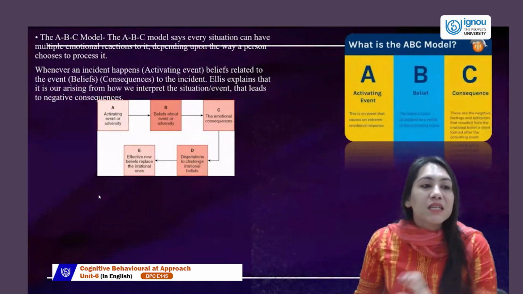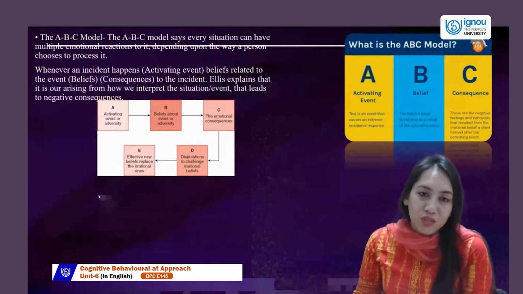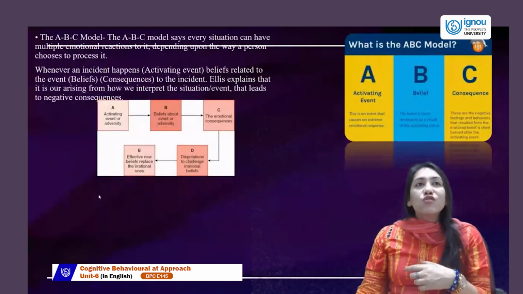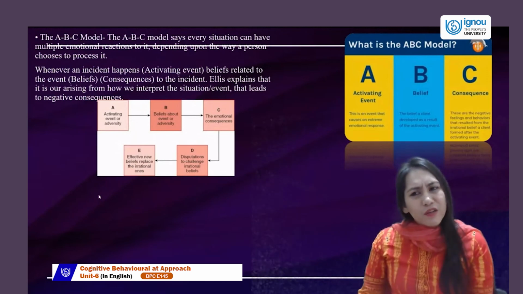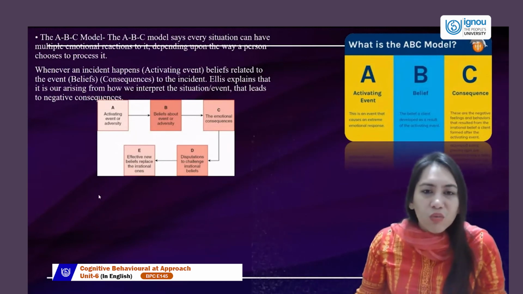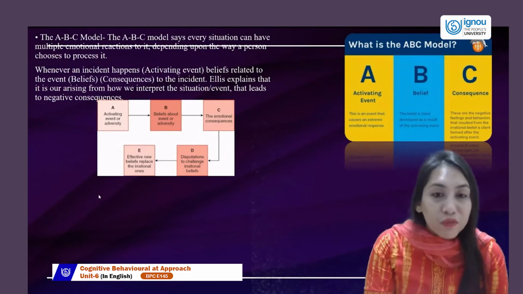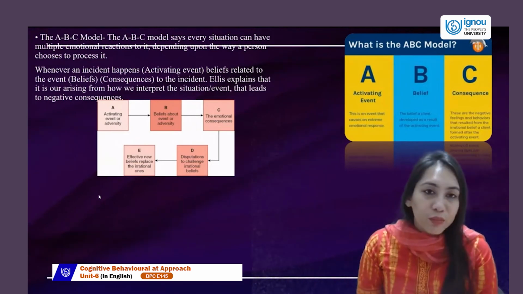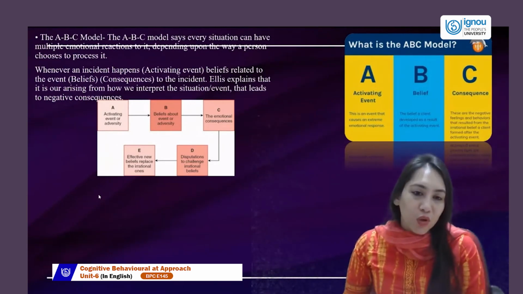Ellis explained that it is arising from how we interpret the situation, which leads to negative consequence. For example, if a child does not have a negative belief system and has not been reinforced, or probably even if he's been validated as unwanted, the child still feels, no, I'm not unwanted. Maybe everyone's busy right now to listen to me, but this is not how I am. This is not what I think about myself. So this is different, the way you take it. So the arising interpretation is all coming from you. If you change that interpretation of the belief, remember the consequences will not happen.